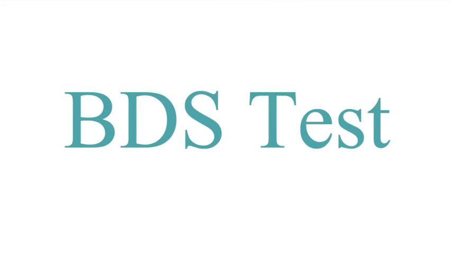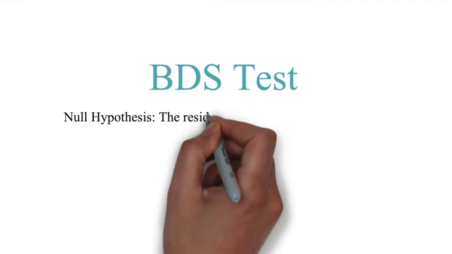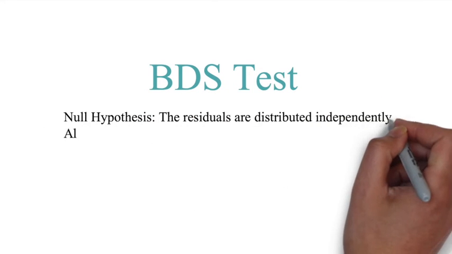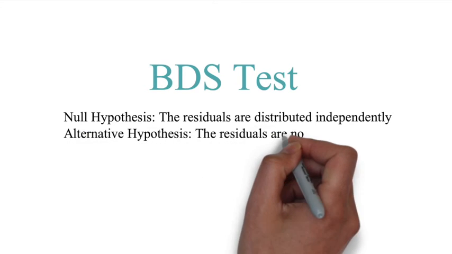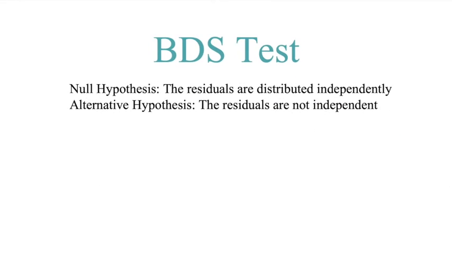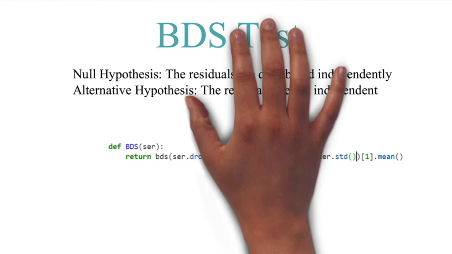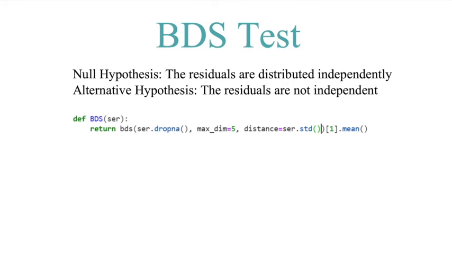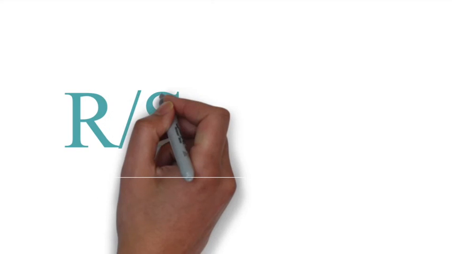The BDS test, instead, is used after fitting a linear model onto a time series, to test the null hypothesis of whether the residuals are distributed independently or not. If the null hypothesis is rejected, it means that the residuals are not independent, meaning there are underlying structures.